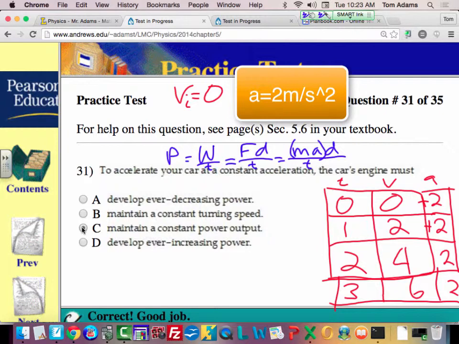And so then your force is constant. And if your force is constant, because the mass doesn't change and the acceleration doesn't change, right? If I let my acceleration equal 2, then the acceleration will be 2 here, 2 here, and 2 here. So then my acceleration is the same, so the force doesn't change, because force equals mass times acceleration. Since my force doesn't change, then my work doesn't change. And since my work doesn't change, my power doesn't change.